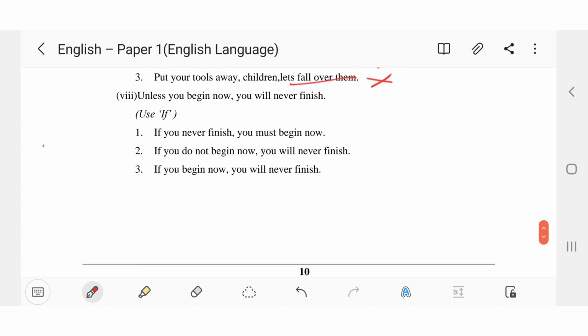Eighth one, unless you begin now, you will never finish. First option, if you never finish, you must begin now. This is wrong. Second one, if you do not begin now, you will never finish. Yes, this is correct. Third one, if you begin now, you will never finish. No, this is wrong. This is contrary to what is stated in the question.